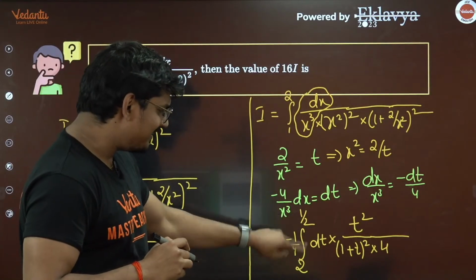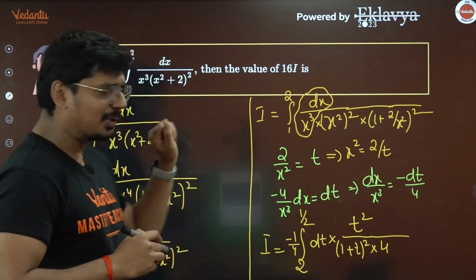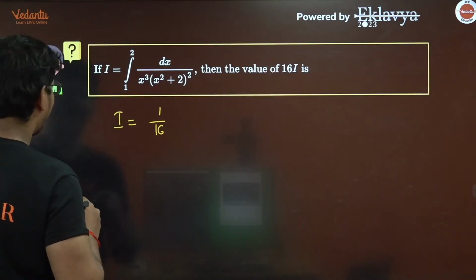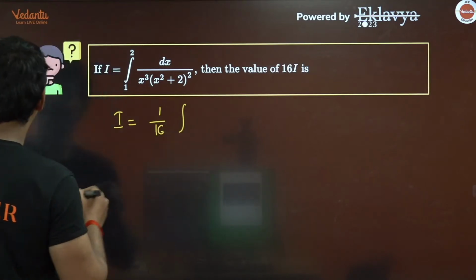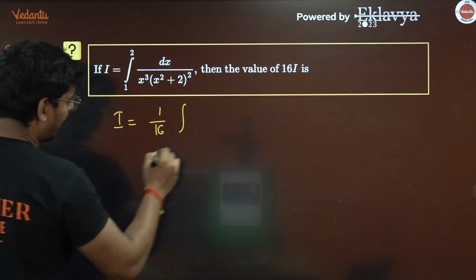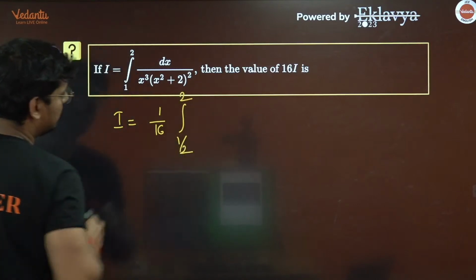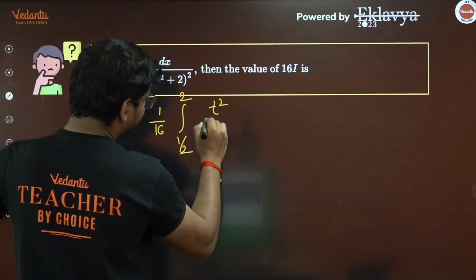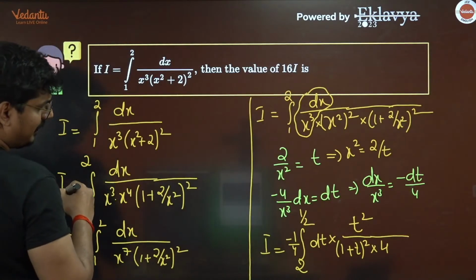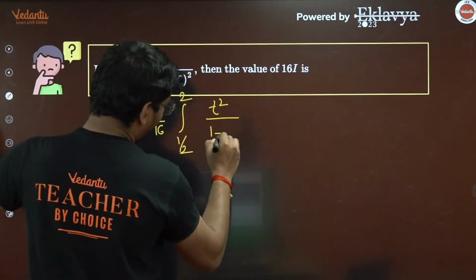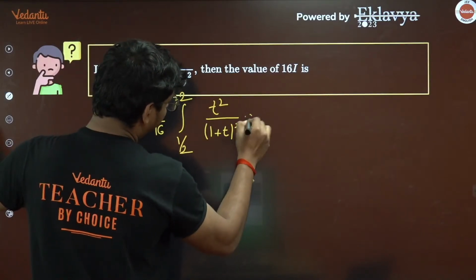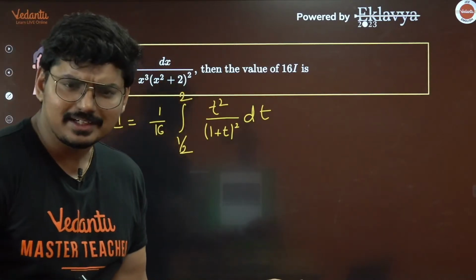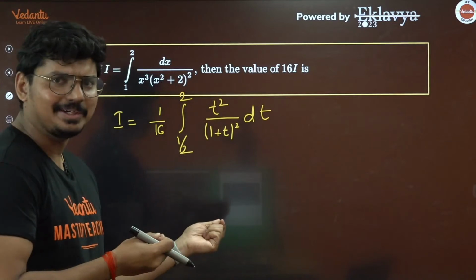So let me just interchange the limits, so that this minus will go away. Let me remove this minus sign, guys. So we have 1 by 16, and this limit will be 1 by 2 to 2, and what do we have here? t square divided by (1 plus t) whole square into dt. This is what we have. Now how do we solve this one, guys? How do we solve this integral right here?